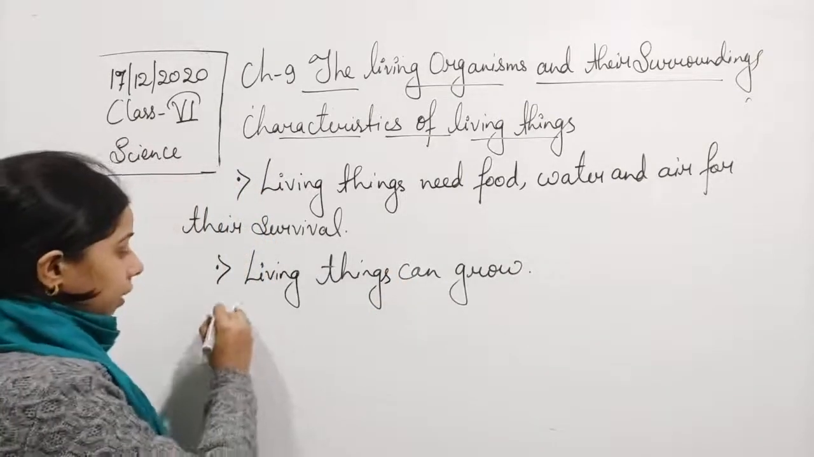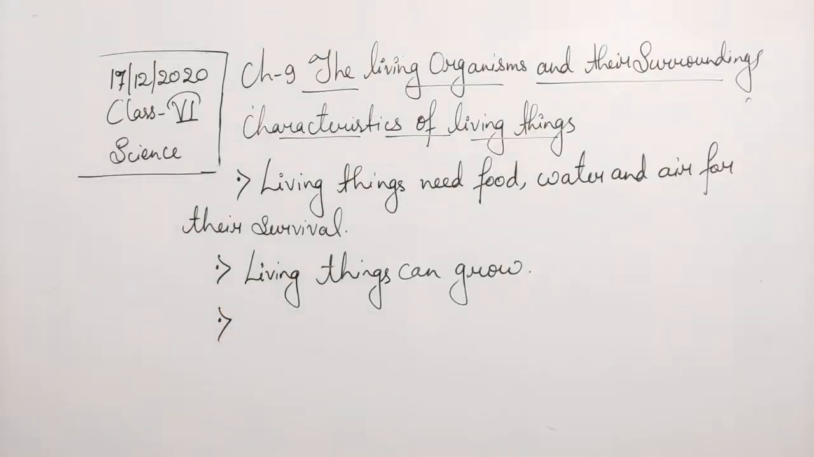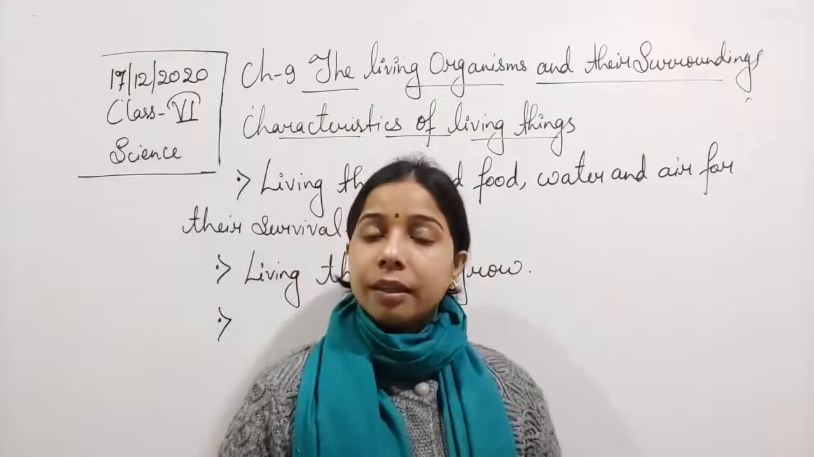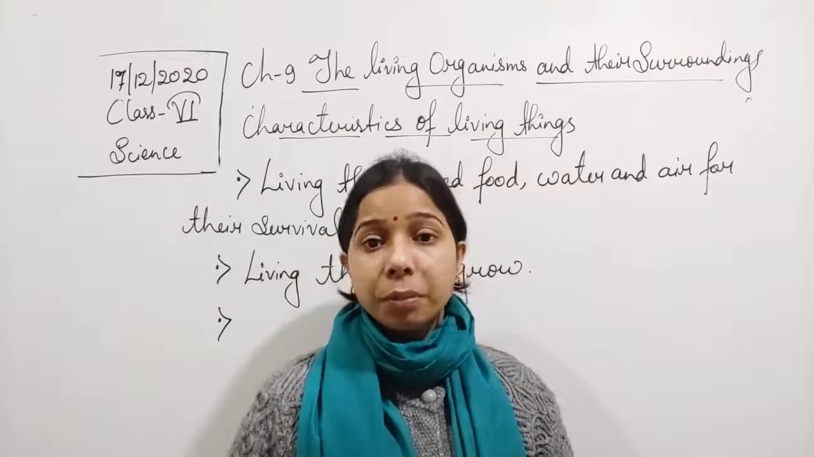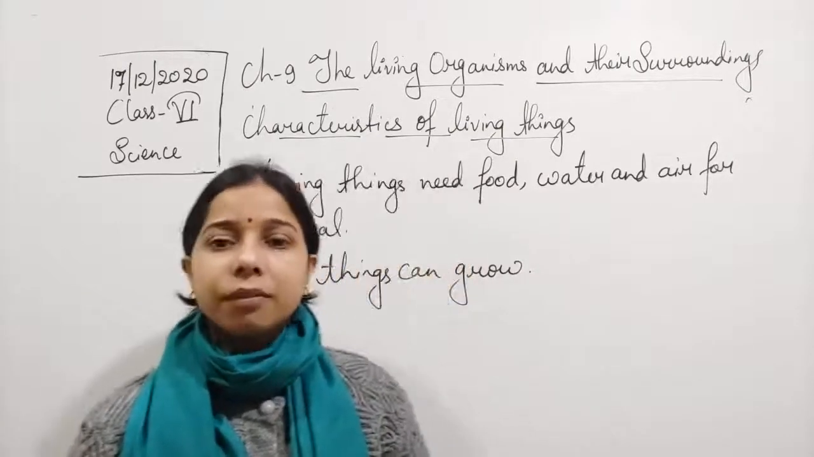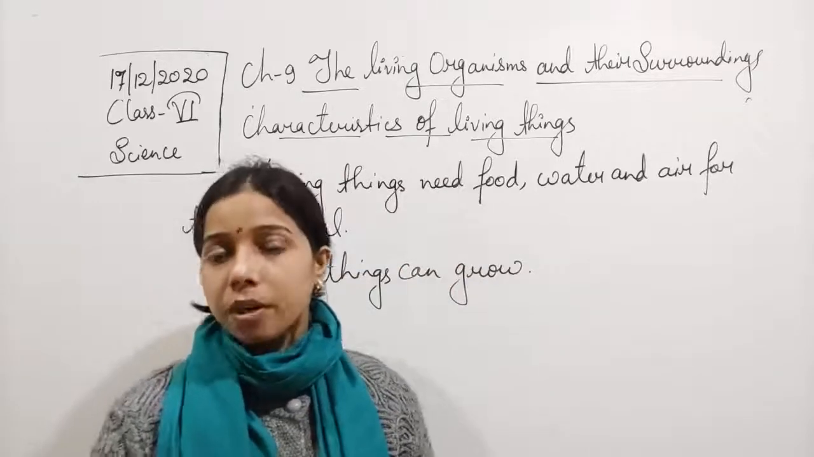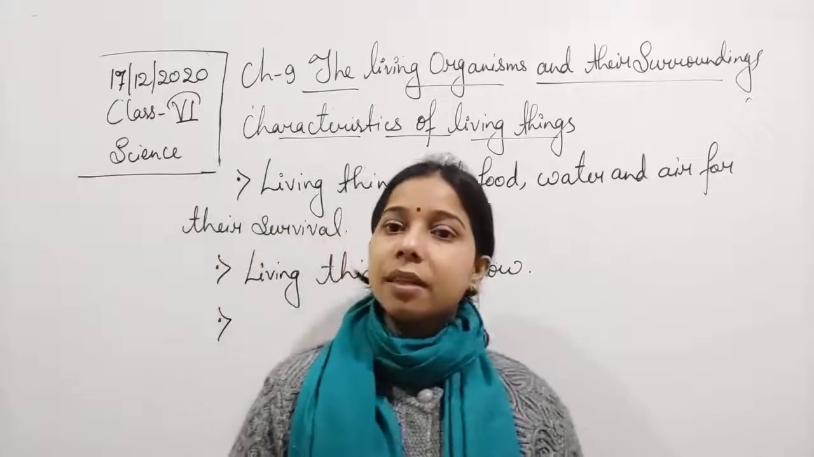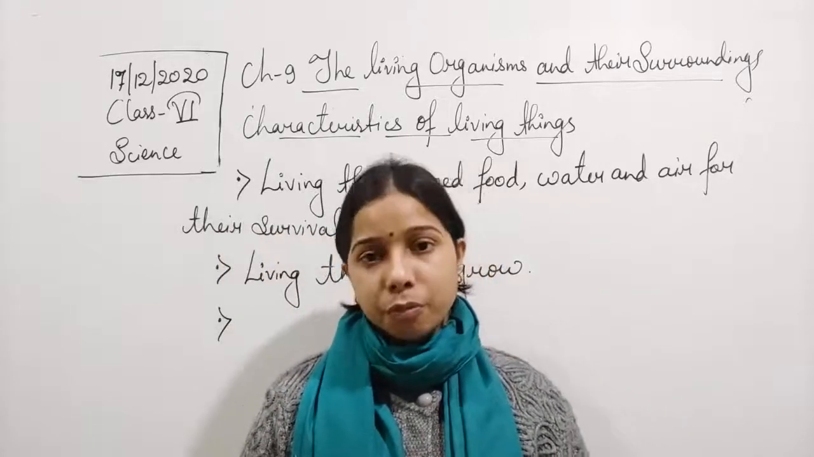Okay? Then the next one is, living things can move by themselves. Okay? Yes, we can say, when you look at a human being or the animals, you will find that we are able to move our body. Okay? What happens in the plants? Yes, even in the plants also movement occurs.